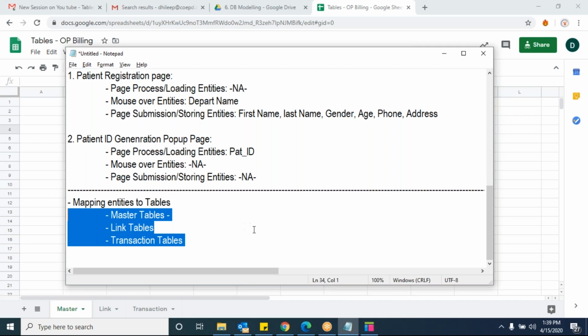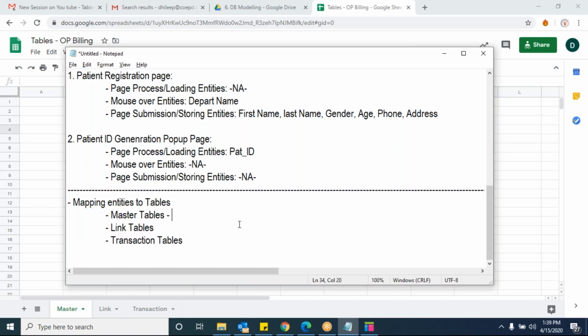Fine, anyways, let me give you a brief idea. Please don't be confused, these are three different tables. Master tables we are not using that frequently. For example, patient details you are storing, no? That is a master table. You are not using that patient details frequently. But when it comes to patient visits, he may visit multiple times to the hospital. All patient visits will be captured in the transaction table. Am I clear?